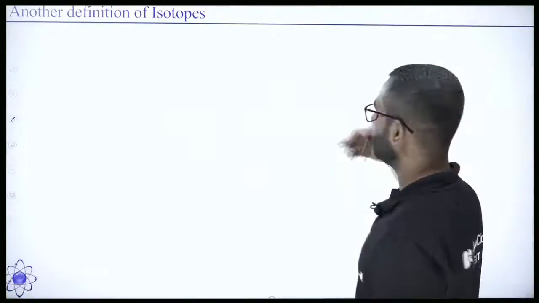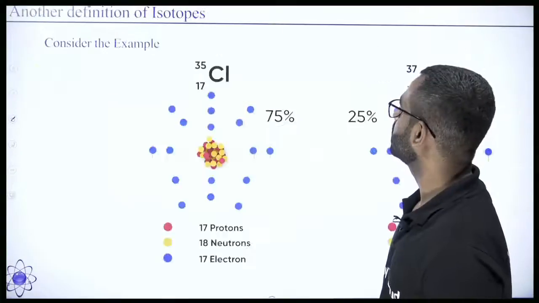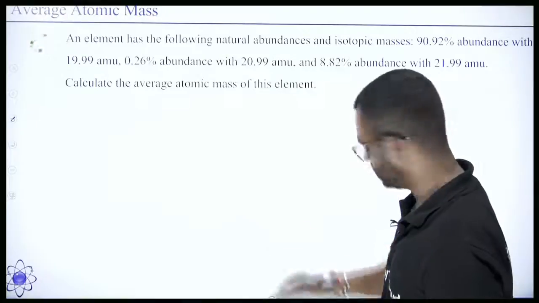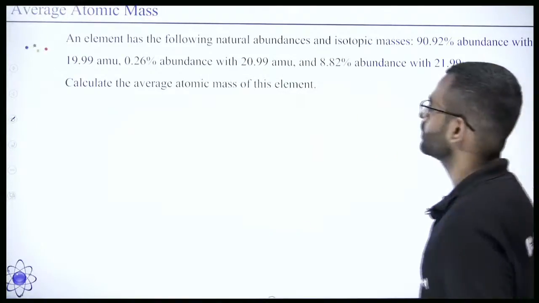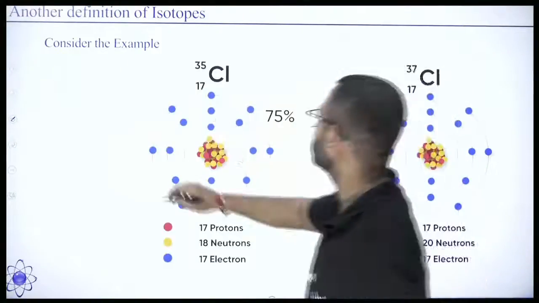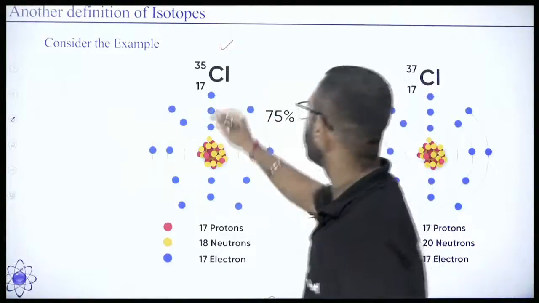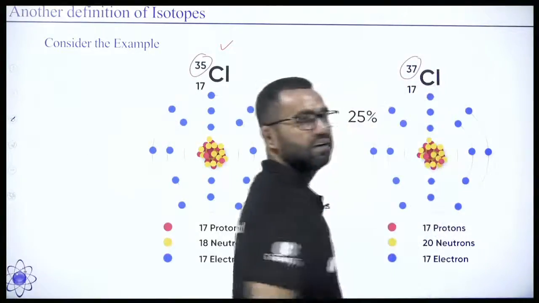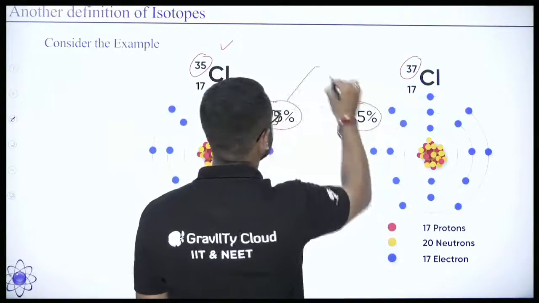After that I had given you another example, the example of isotopes in the case of chlorine. I had told you that the chlorine atom has two isotopes, one having a mass number of 35 and the other having a mass number of 37. It was also told to you that 75% and 25% are the natural abundances.